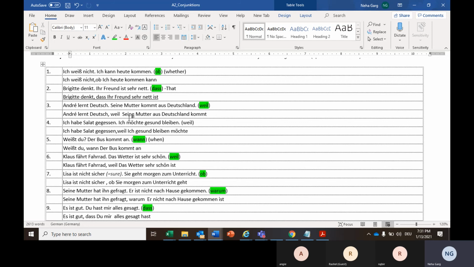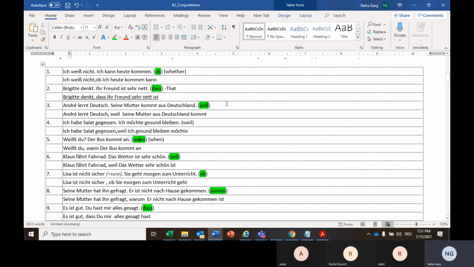So majorly what happens with the students, even when they clear B2 C1, they are pretty good with Hören, they are pretty good with Schreiben and Lesen, but when it comes to expression, they are not very expressive because they don't think in that language. So this is the right time when you start making new and fresh sentences on your own. So that is why no fill in the blank exercise, just keep these words with you and then try to make new sentences using them in your sentence.